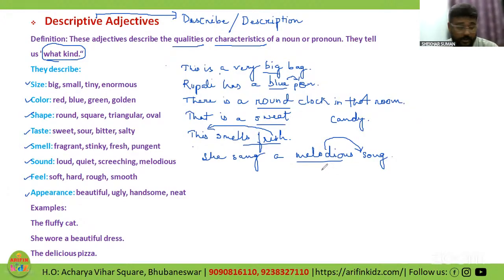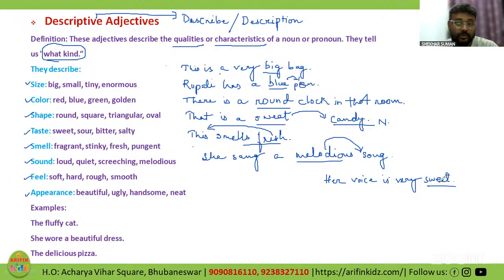Bhumika, good question. Her voice is very sweet. So, for example, let us clear Bhumika's doubt. Her voice is very sweet. Now the sweet over here, this sweet is followed by a noun. Candy, it is qualifying a candy, right? Candy is a noun. But over here, her voice is very sweet.